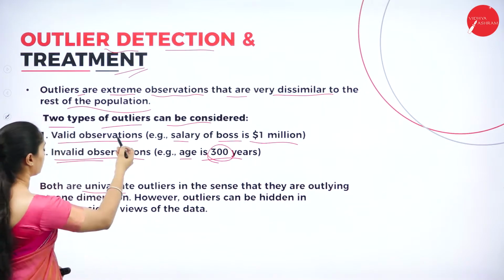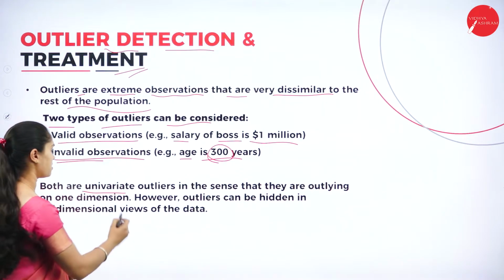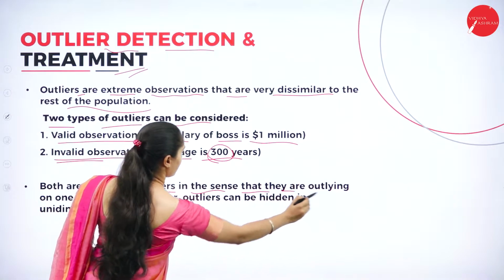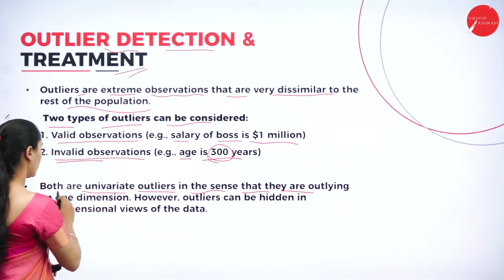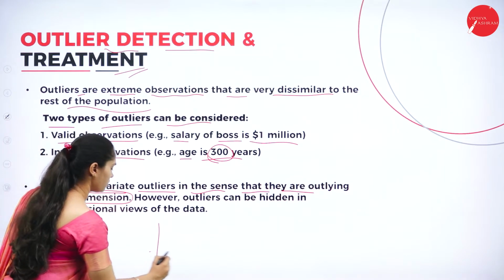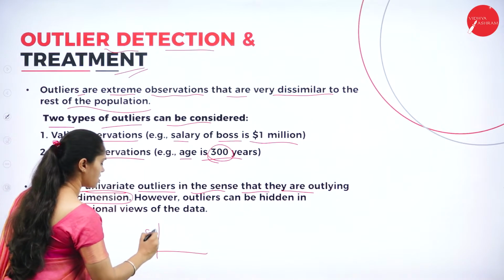Along with that, valid observations and invalid observations are both univariate outliers, in the sense that they are outlying on only one dimension, which can be either age or salary.